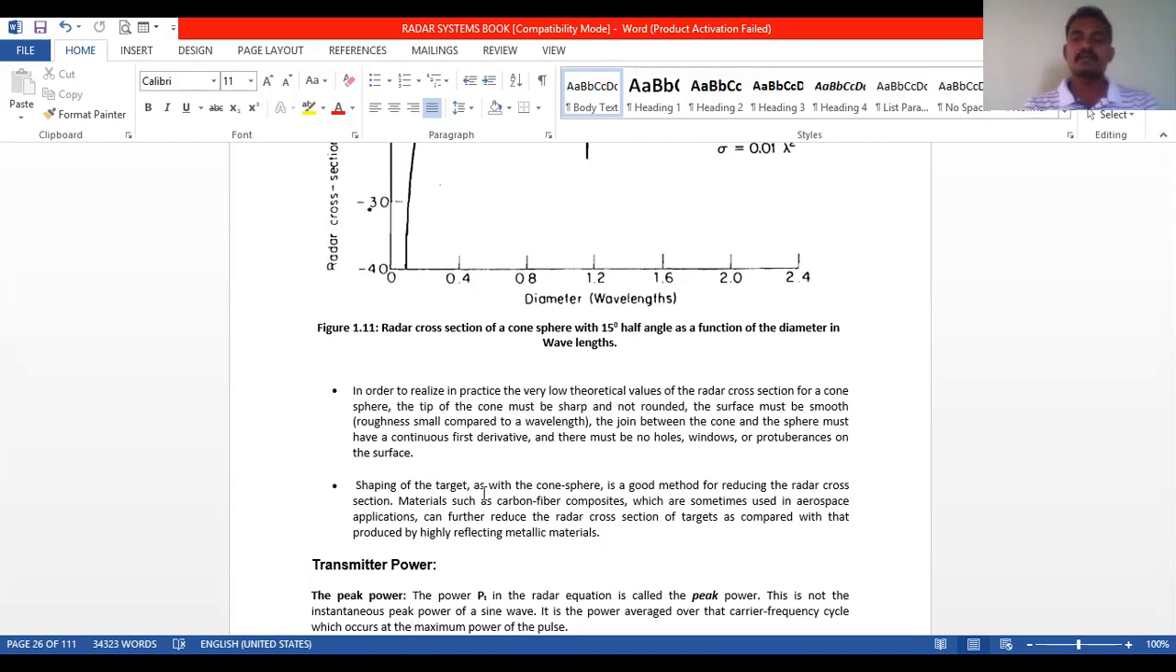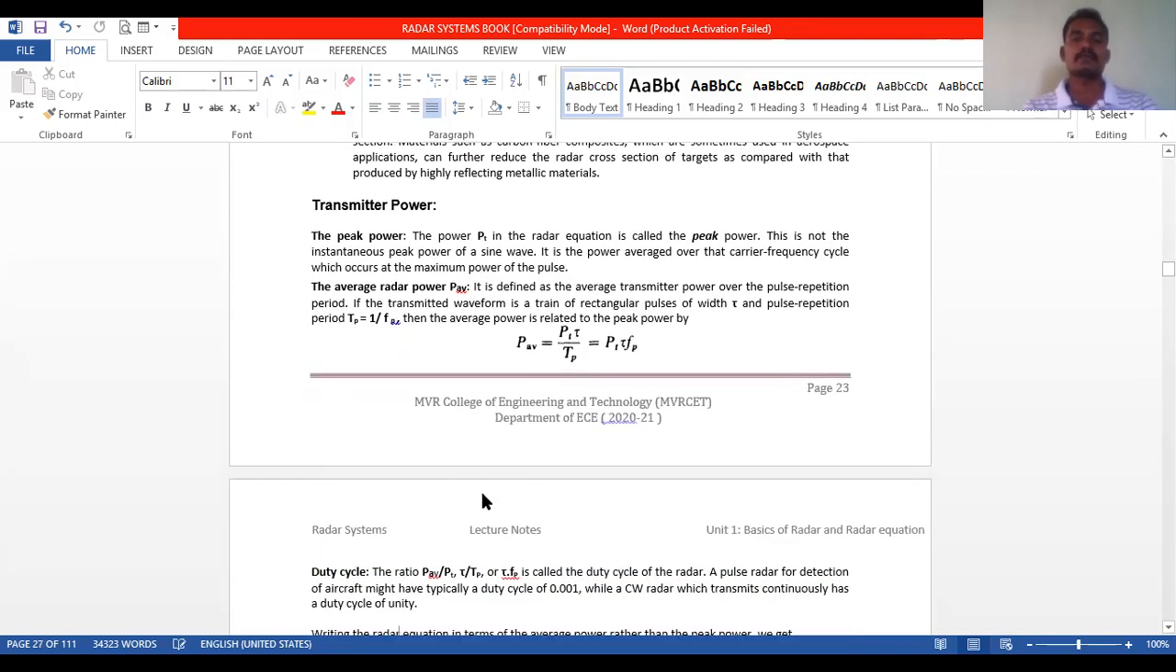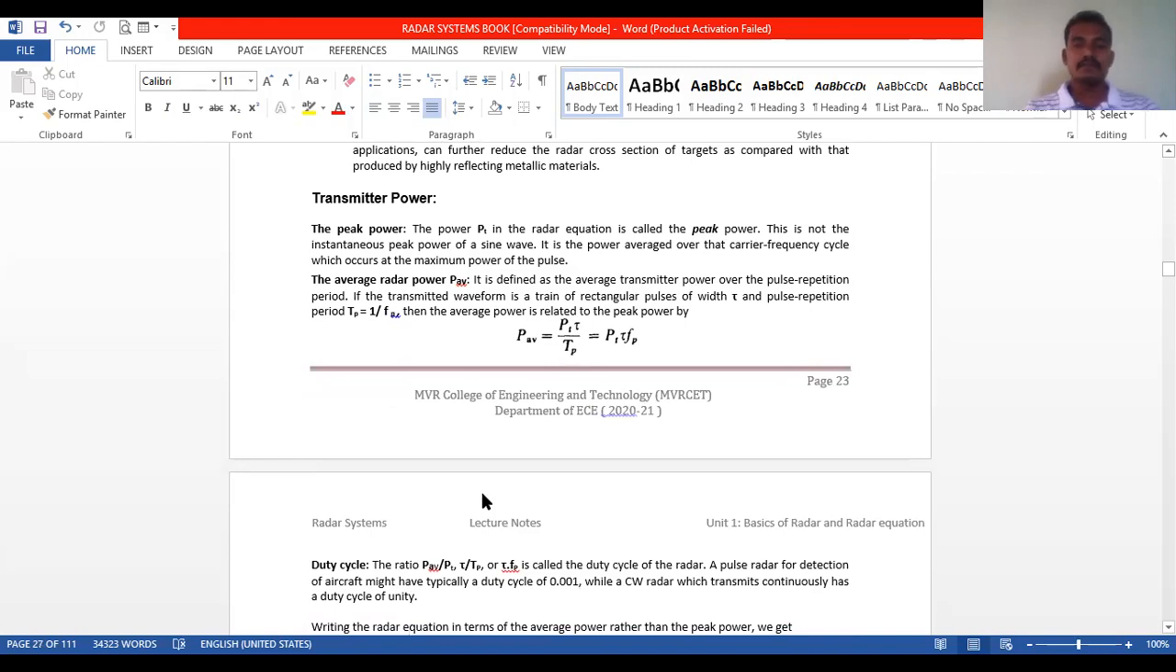Next, coming to the transmitter power. What is meant by transmitter power? First of all we will see the peak power, after that the average radar power Pav and the duty cycle, etc. We will discuss the peak power first. The power Pt in the radar equation, which we already discussed in earlier classes, is called the peak power.